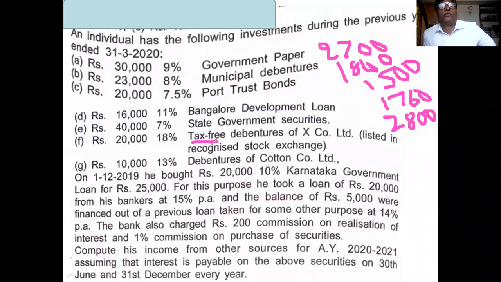Rupees 4,000. Otherwise, what do you do? Just divide by 90 here. Instead of 100, do 20,000 into 18 by 90, and the answer will come. If it is tax free, you can remember it properly. 20,000 into 18 divided by 90 instead of 100 if it is tax free. Clear? What is the answer? Rupees 4,000.